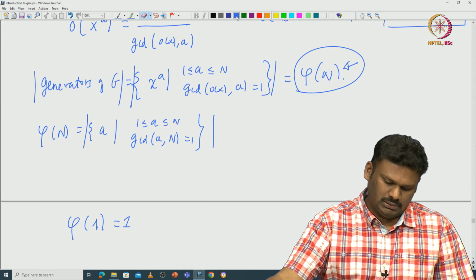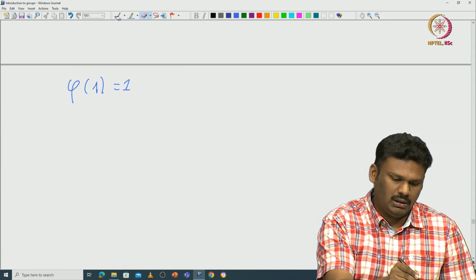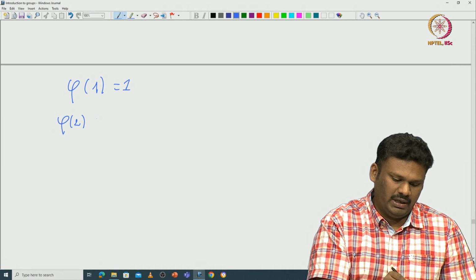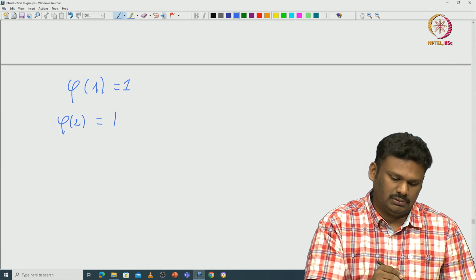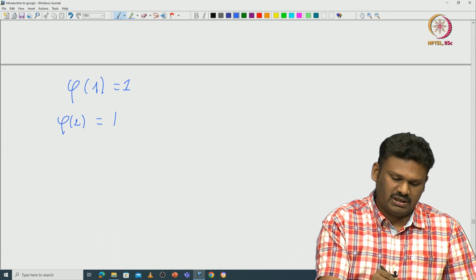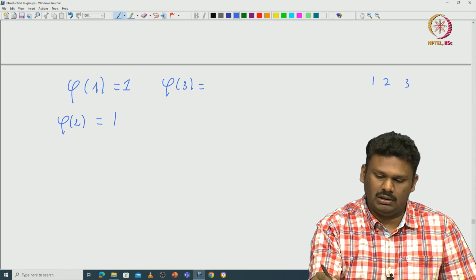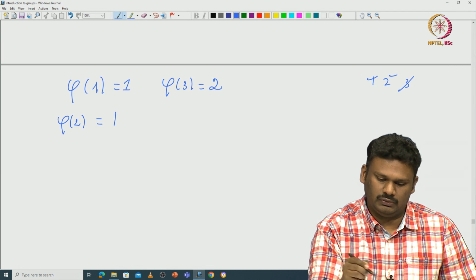So, now what will be phi of 2? If you think about it, the number of numbers between 1 and 2 which are relatively prime to 2 is just 1. What is phi of 3? Phi of 3 is just 1, 2, 3. So, 3 is not relatively prime, and 1 and 2 are relatively prime. So, it is just 2.